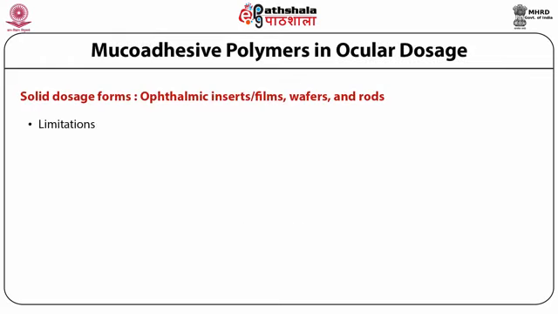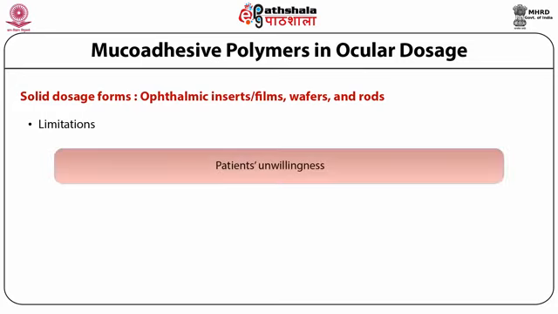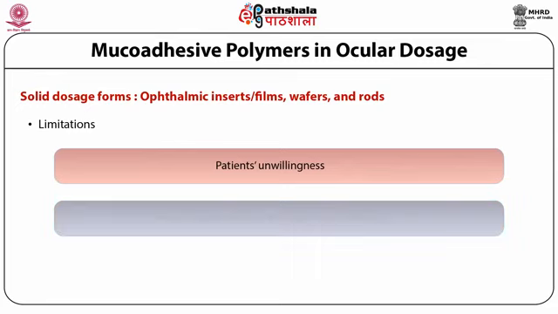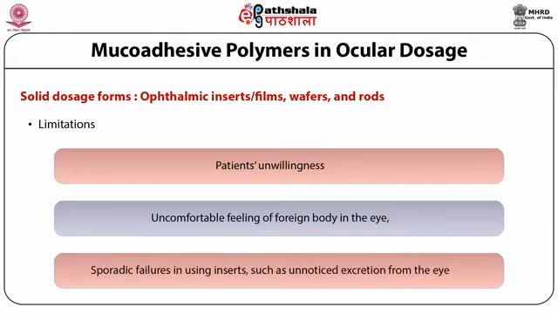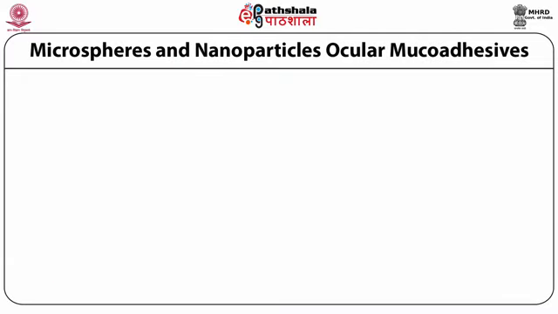However, the limitations include the patient's unwillingness, which may be referred to as patient non-compliance, an uncomfortable feeling of a foreign body in the eye, and sometimes sporadic failures in using inserts, such as unnoticed excretion from the eye. As in other cases, there are certain advanced systems available for use in ocular drug delivery.